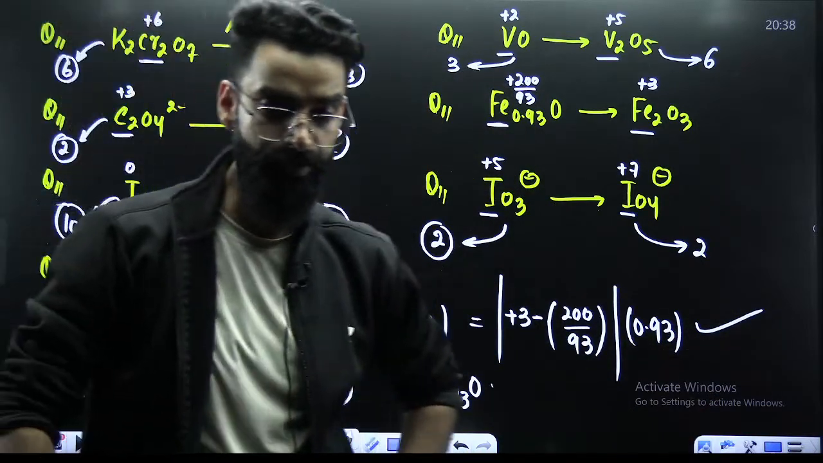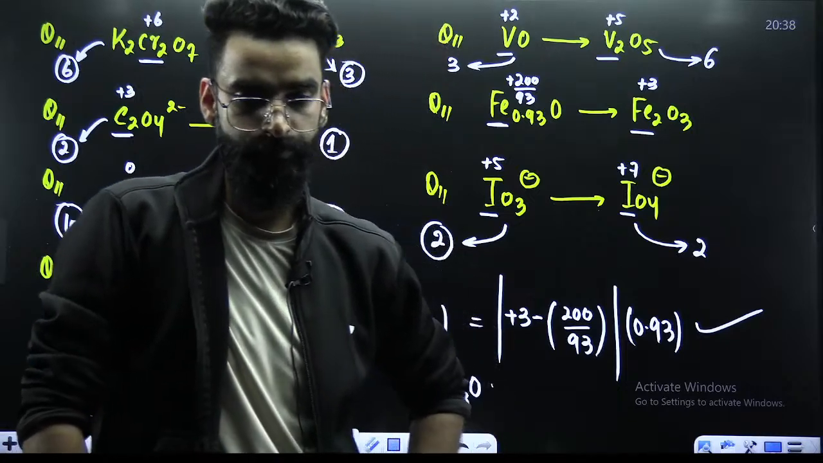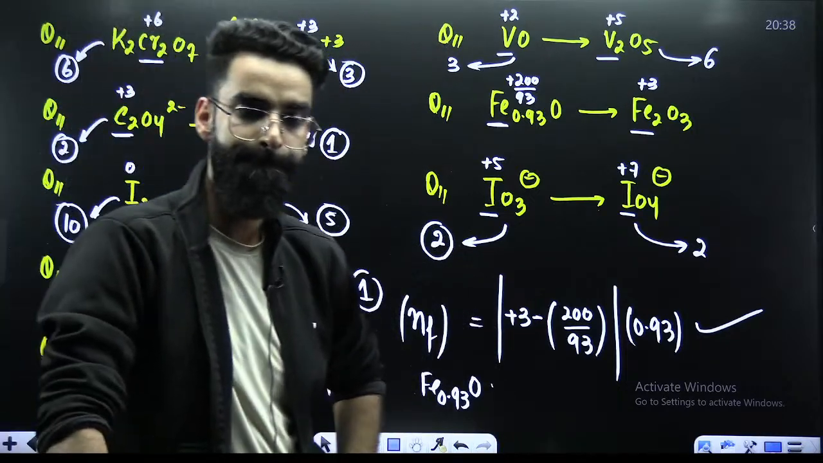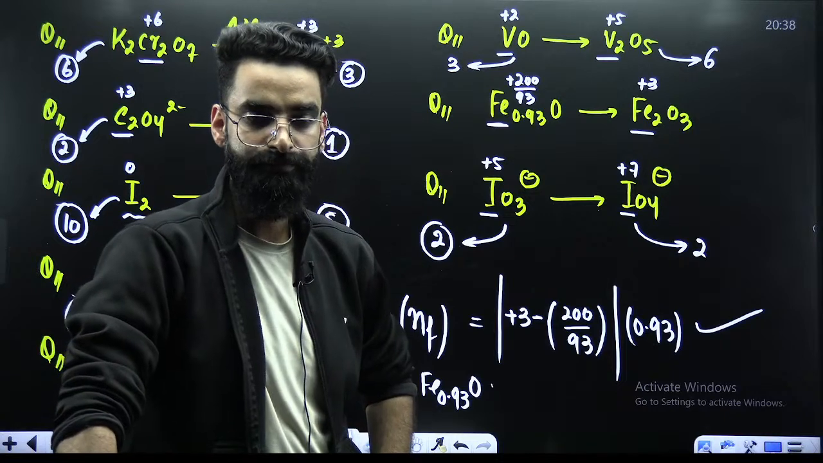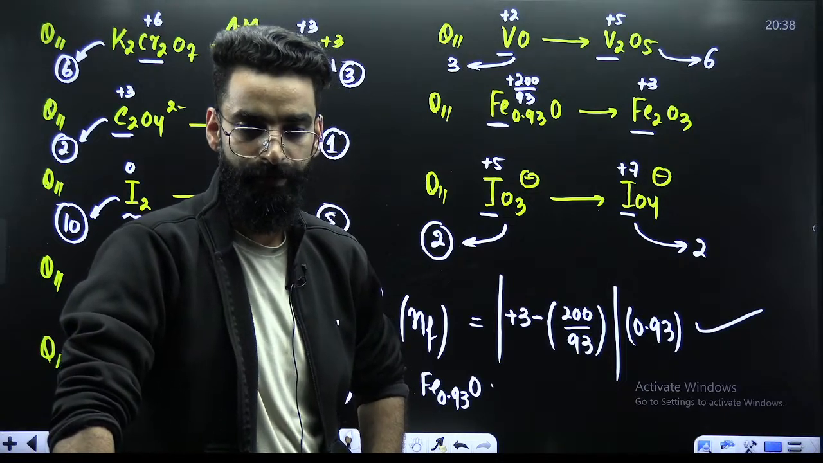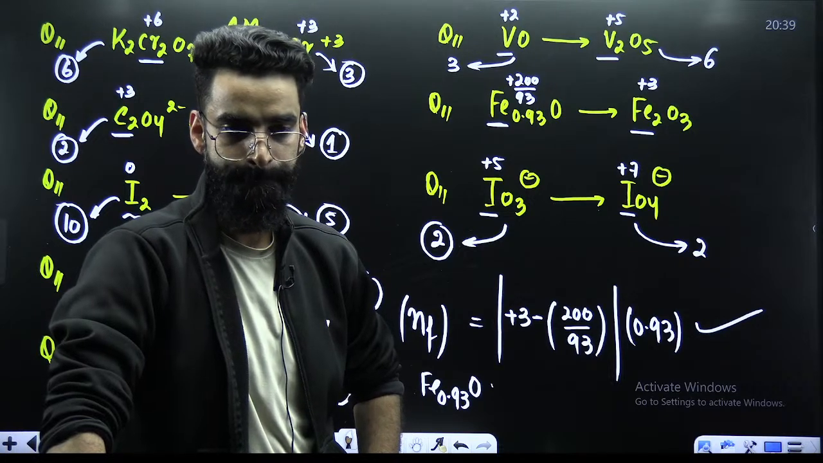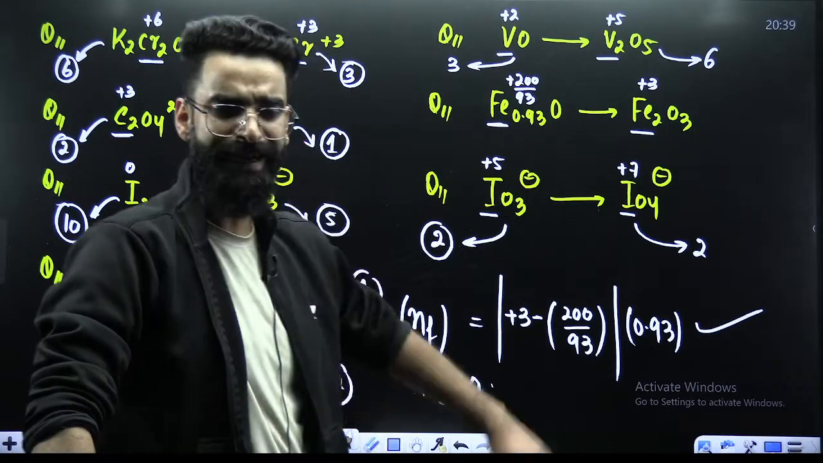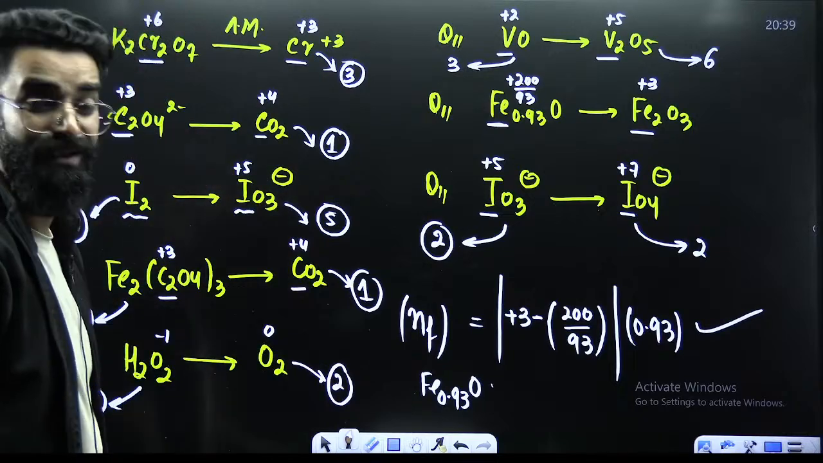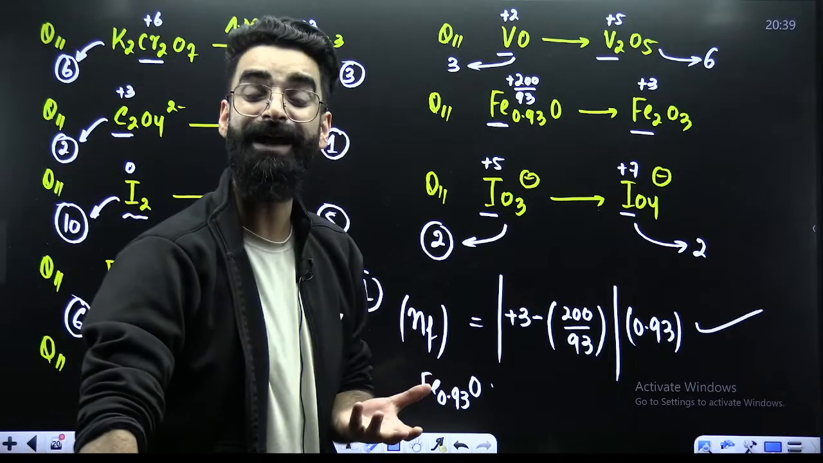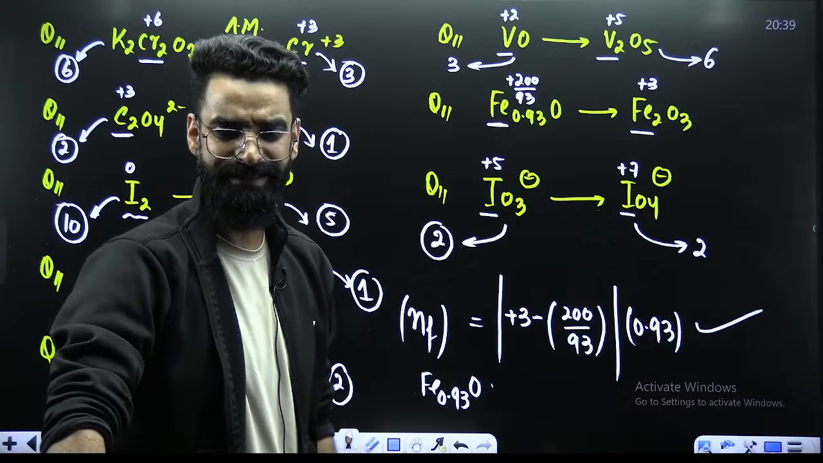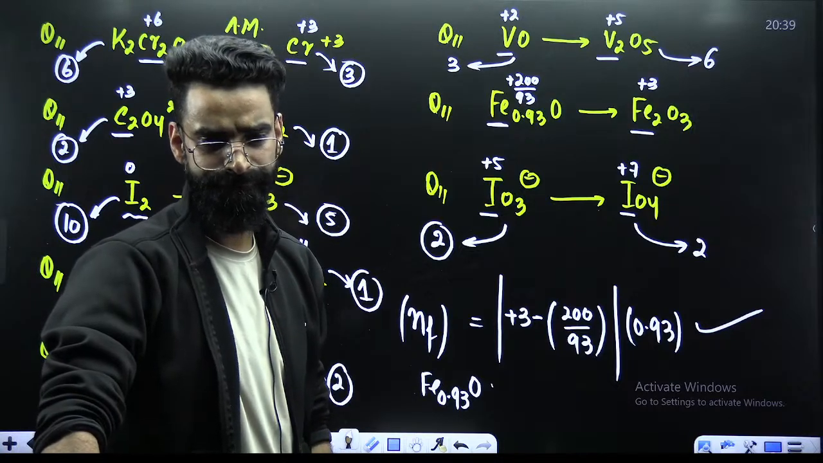I hope I'm clear with all of this. All clear, people? All clear? I hope you can easily calculate the n factors of these oxidizing and reducing agents from now on.